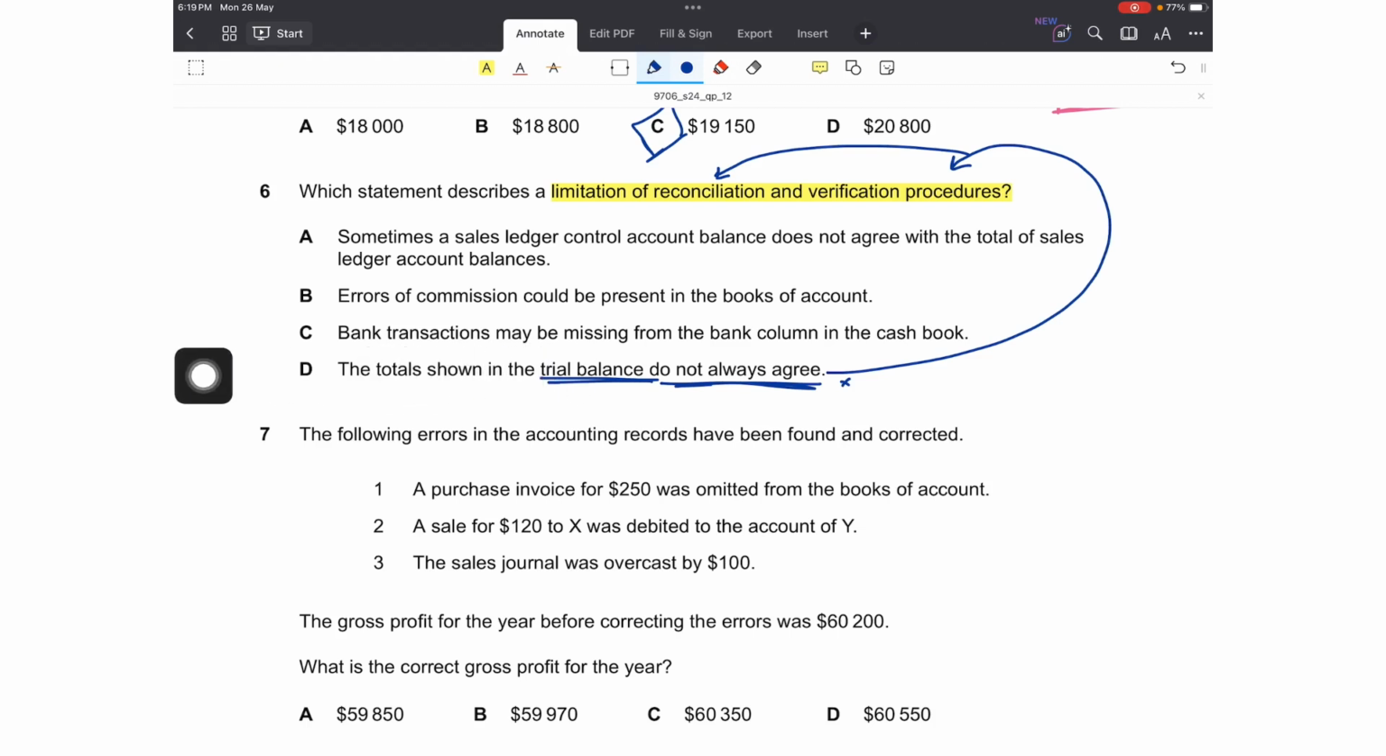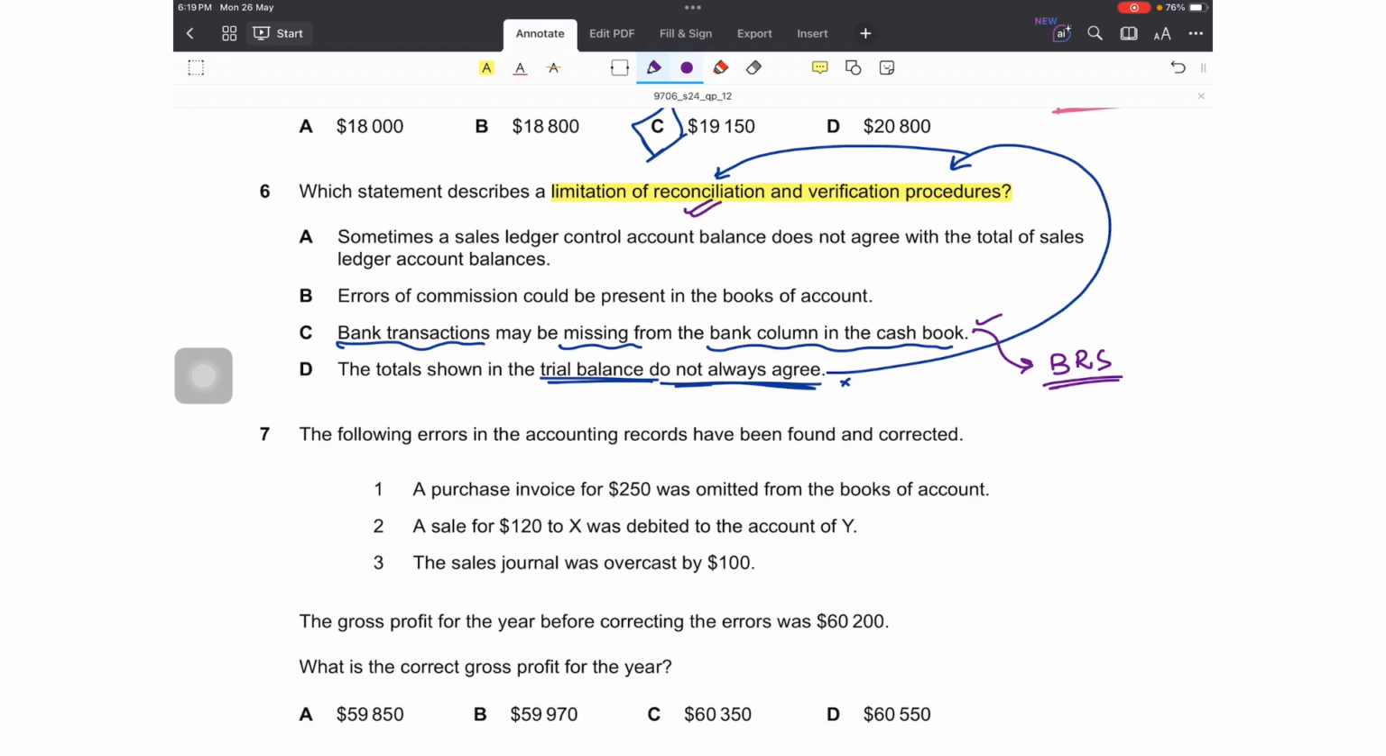Option C says bank transactions may be missing from the bank column in the cash book. What does this mean? This means that in case of bank reconciliation statements, if we haven't reported a transaction in the bank account, let's say bank charges or direct debit or standing order, then by comparing the cash book and the bank statement, we can locate the causes of differences. Timing issues or any other transaction can be located, and that can be fixed through reconciliation. So this is again a benefit.